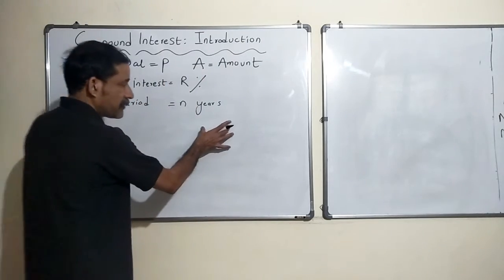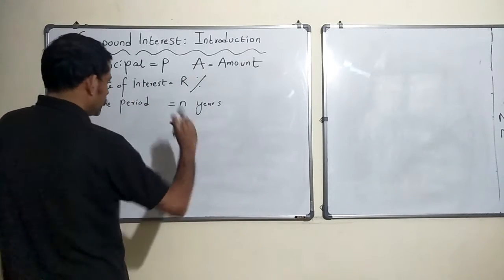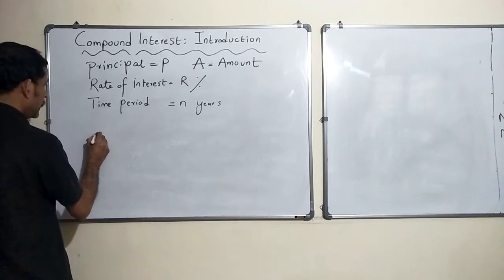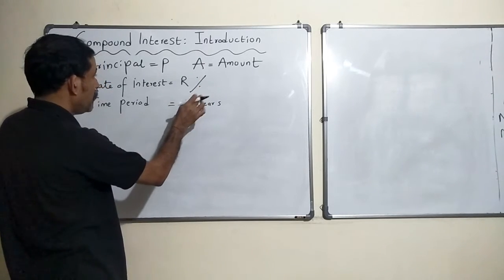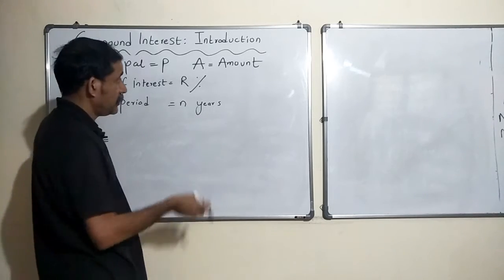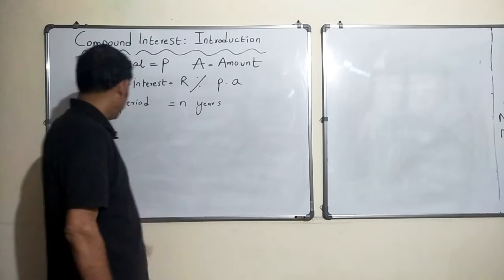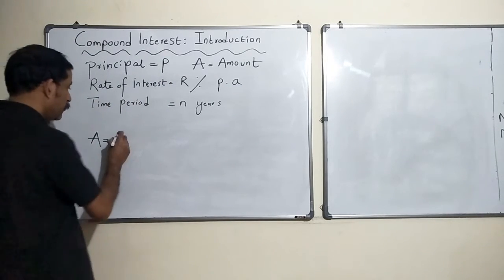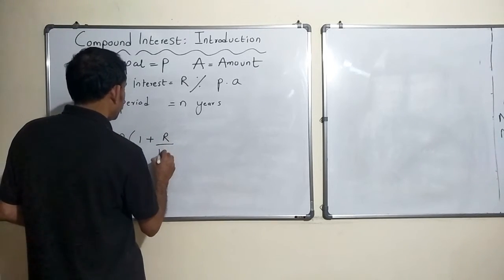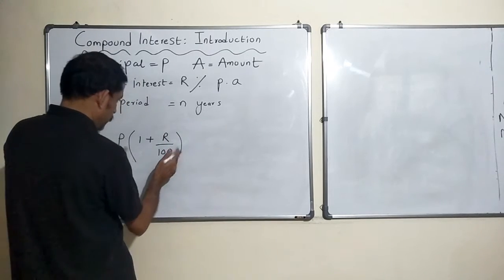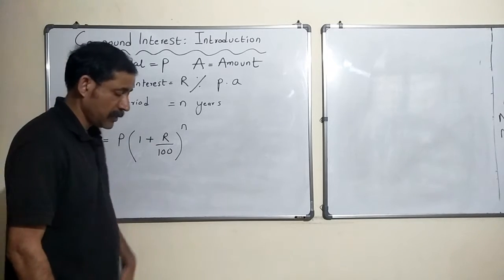So you calculate the interest after 1 year, and at the end of 1 year you add it into the principal, making a higher principal. So if you invest rupees P for n years into a bank which gives R percent per annum interest rate, the amount that you would get is P times (1 plus R by 100) raised to n. So this is the formula.